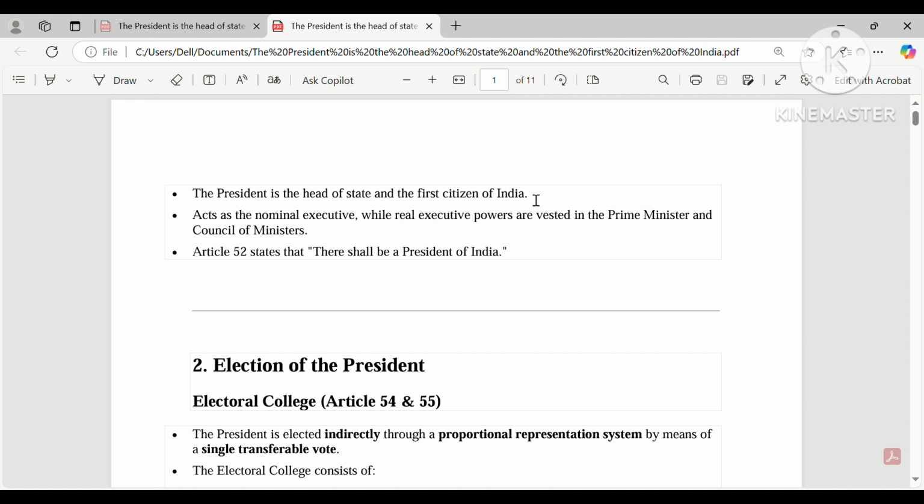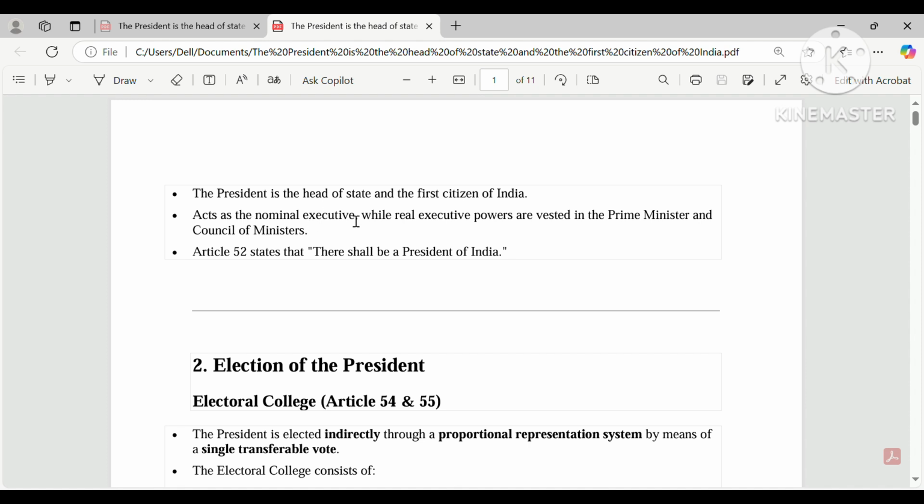So now the next line: the president acts as the nominal executive while real executive powers are vested in the prime minister and council of ministers. Here you have to understand the first thing written, nominal executive. I think you know the word nominal, but you are thinking about executive.